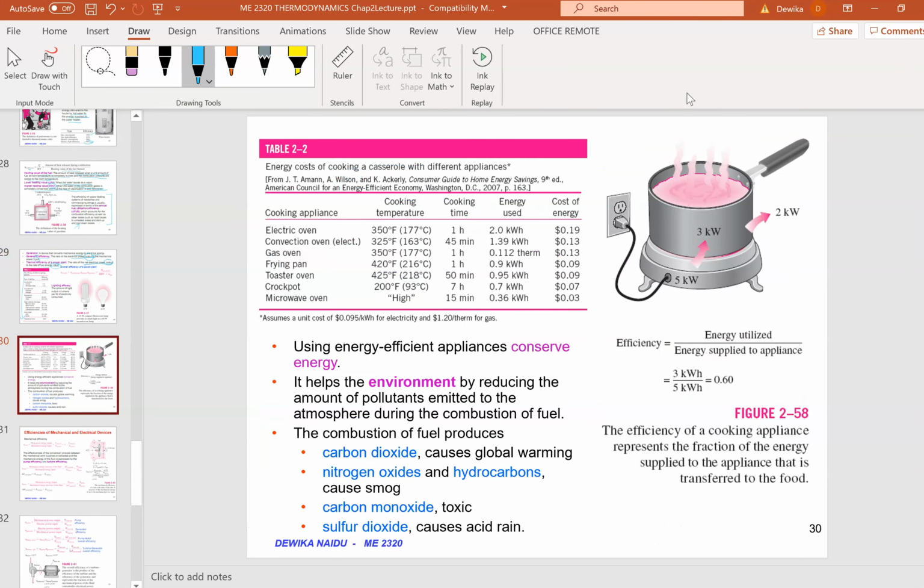Still on the topic of efficiency. Using energy efficient appliances, we can conserve energy, and it can also help the environment, because combustion produces carbon dioxide, nitrogen dioxide, hydrocarbons, sulfur, carbon monoxide, and so on. So that's the reason why energy is very important. We try to conserve as much as possible, we try not to waste energy, and we try our best to maximize the utilization of energy.